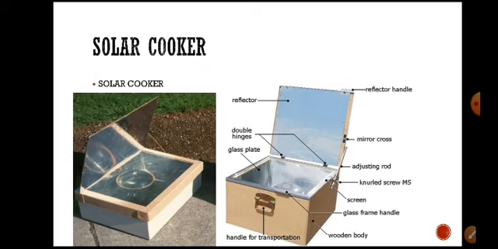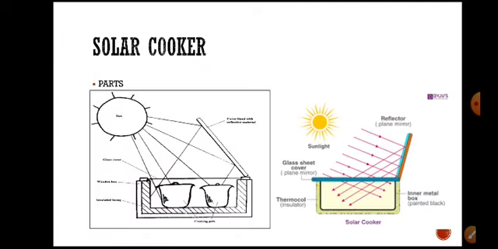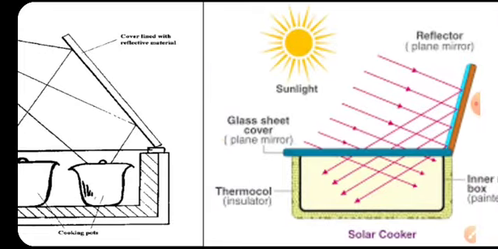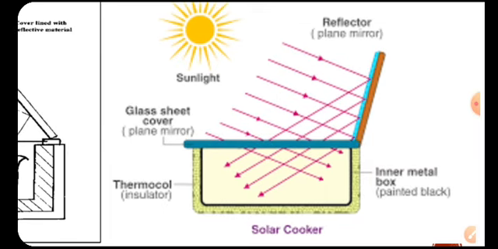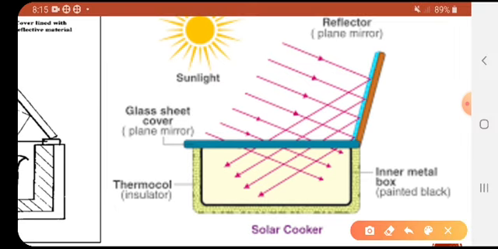Observe here. First you have to understand the major components or the parts of the solar cooker. Solar cooker, this is an outer wooden box.